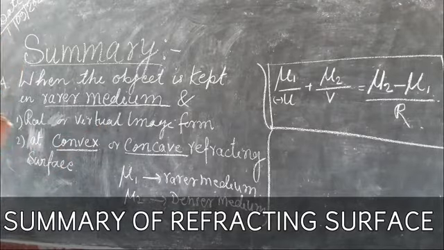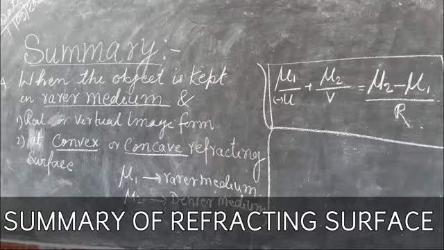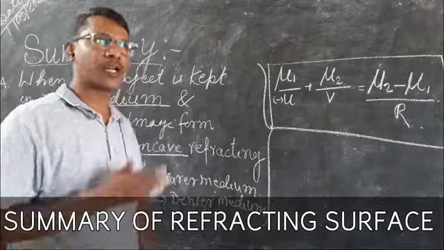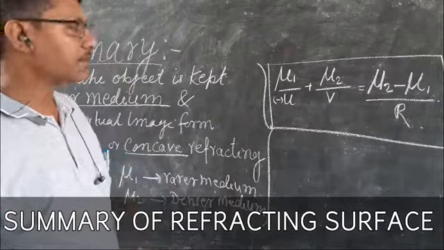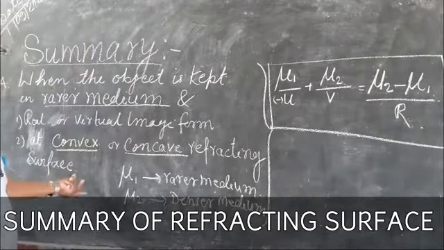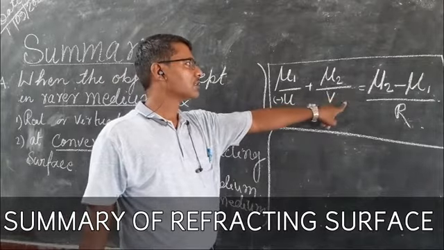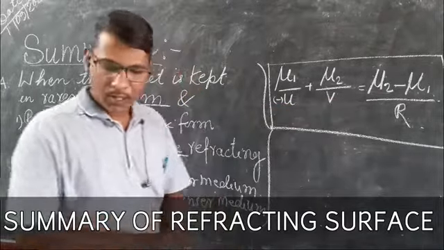And the important consideration is that the object must be in the rarer medium, meaning the light must go from rarer to denser. If these are the cases, then we have this one and only one formula. Okay?